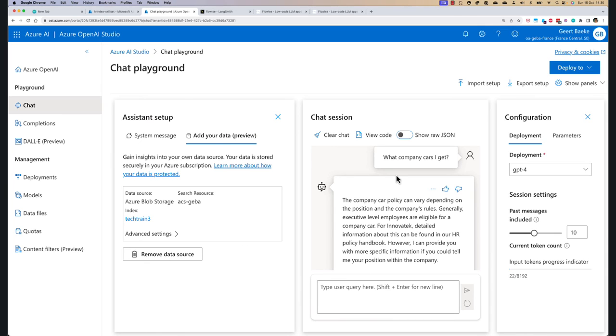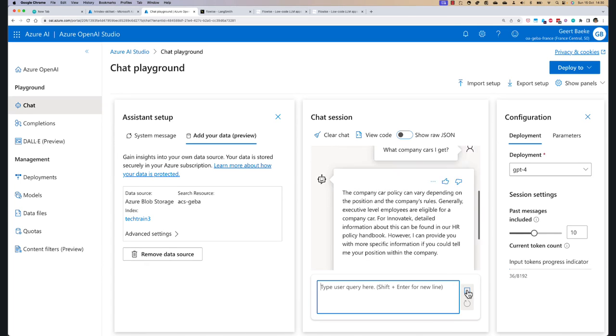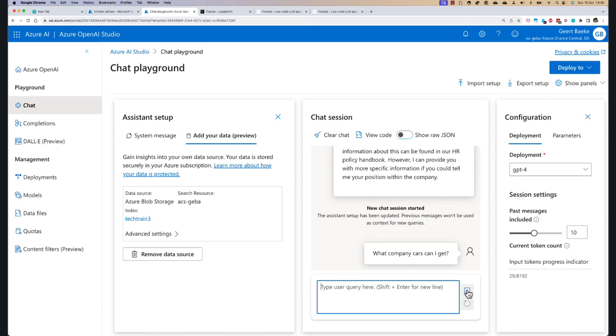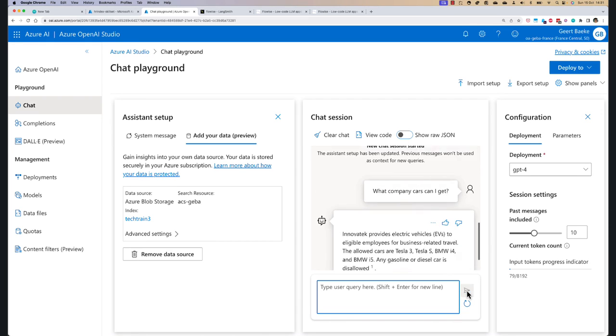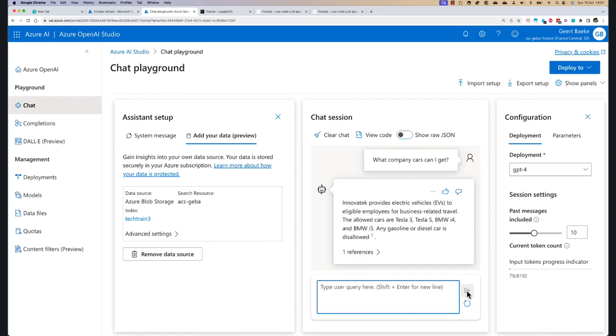So if I try to repeat the question, what company cars can I get? When I ask this question, what should happen now is that there is a retrieval step taking place using that TechTrain 3 index. And we see indeed that now we have that.